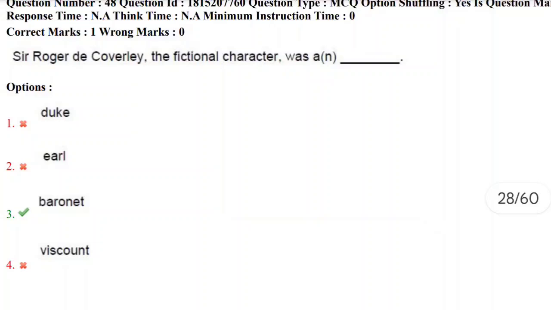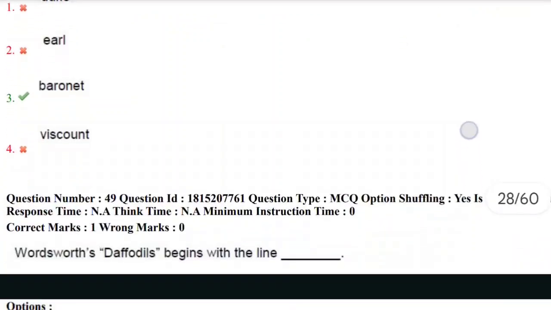Next question. Sir Roger de Coverley, the fictional character, was a... Yes, Sir Roger de Coverley was a baronet. Not a duke, not an earl, not a viscount, but a baronet. Here I'm giving you the task: find in which book the character Sir Roger de Coverley appears. Let's move towards the next question.